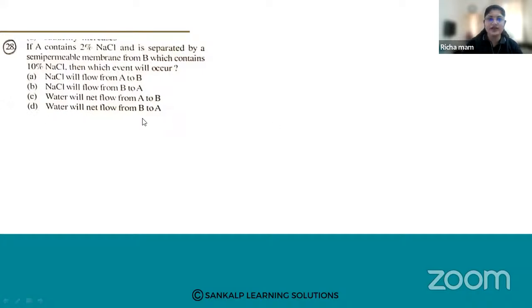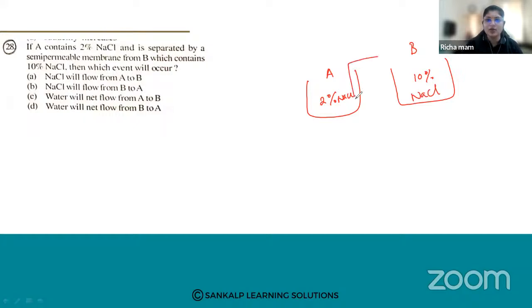What will happen? So we have two containers. In one container, we have a solution A, which consists of 2% NaCl. And in another container, we have a solution B, which has 10% NaCl. And it is separated by a semi-permeable membrane. Now how is the flow possible? The flow will be from A to B or B to A, or water will net flow from A to B, or water will net flow from B to A.